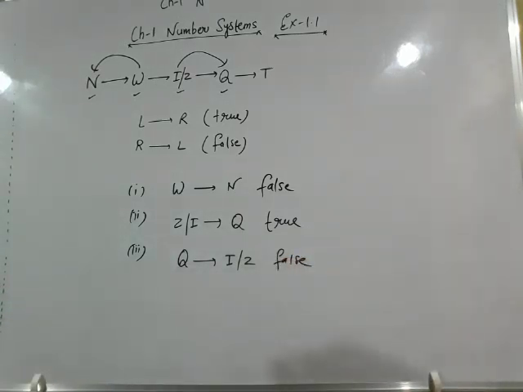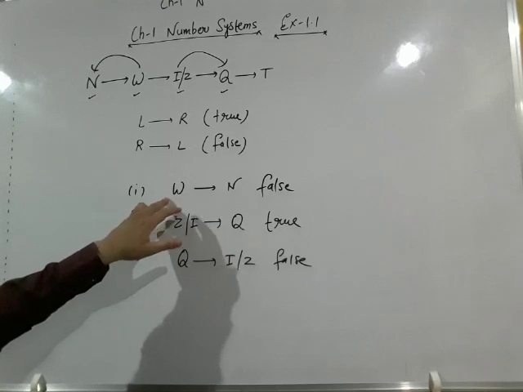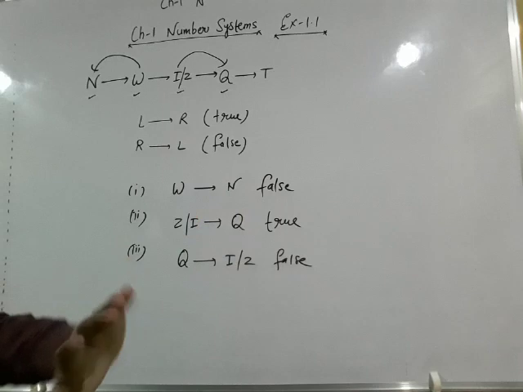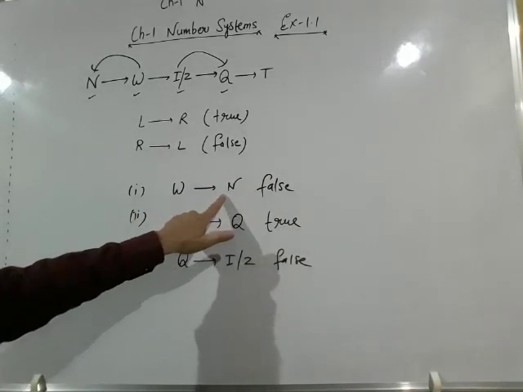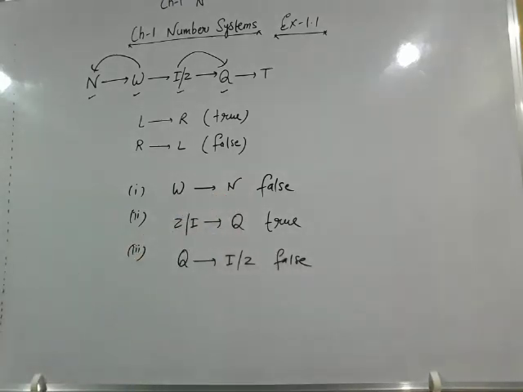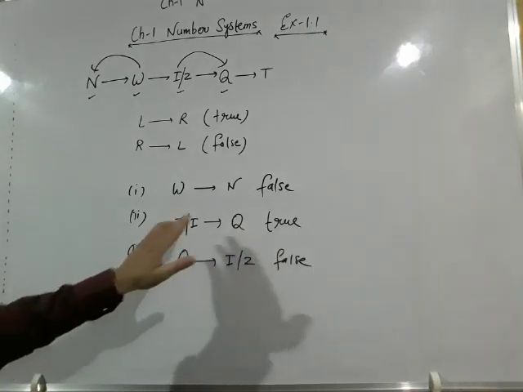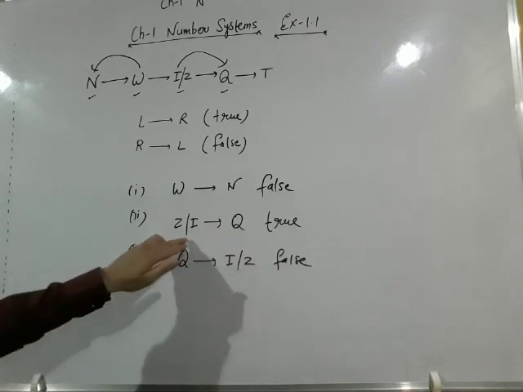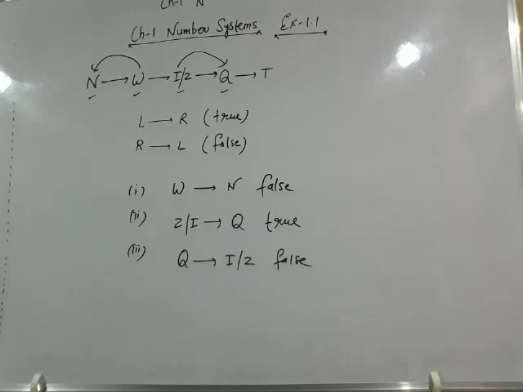We have to give the reasons for this also. We can give reasons that the set of whole numbers contains 0, but the set of natural numbers does not contain 0. Therefore, all whole numbers cannot be natural numbers. Next, integers are rational numbers. Yes, all integers are rational numbers, because we can convert all integers into rational numbers by dividing by 1.